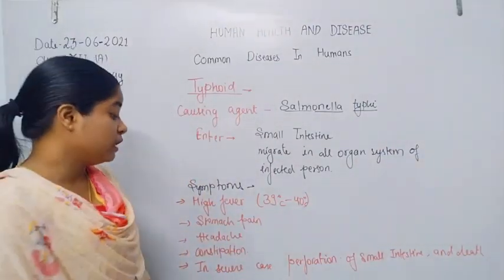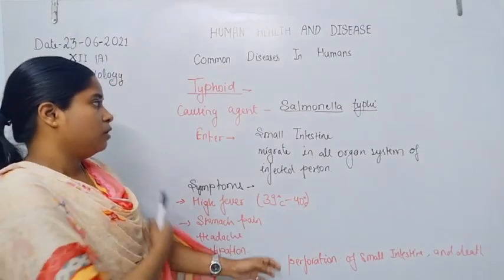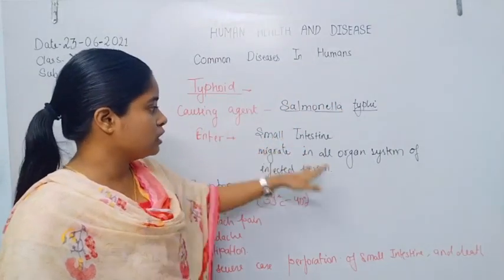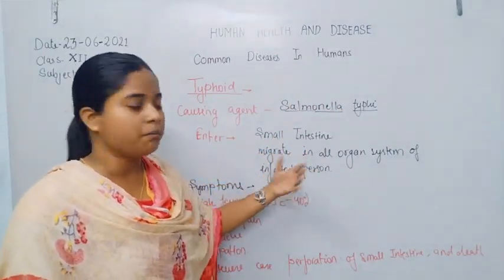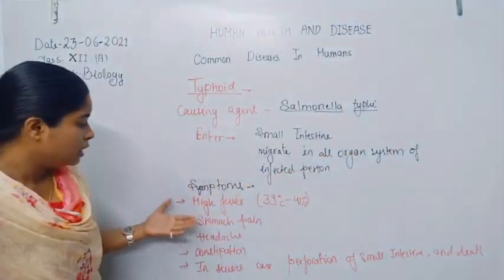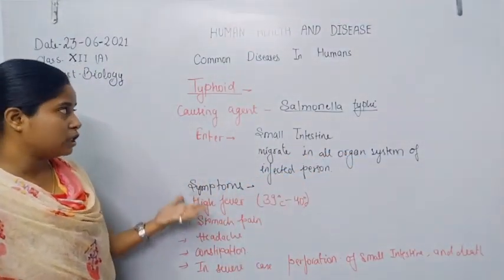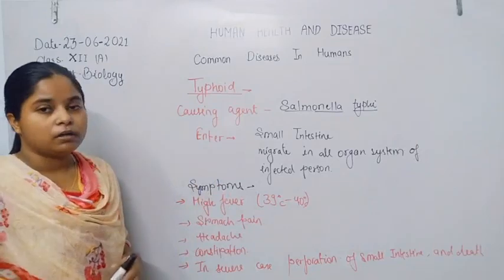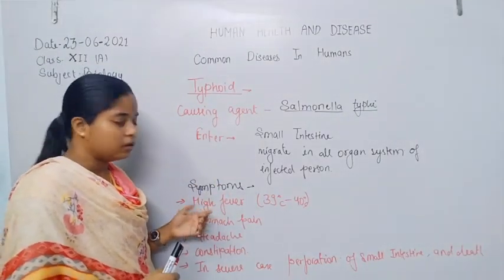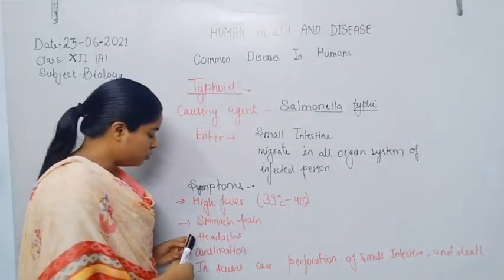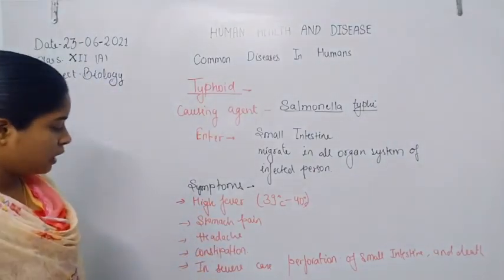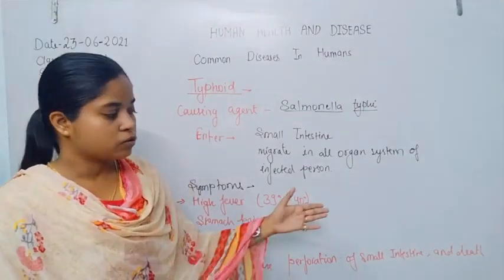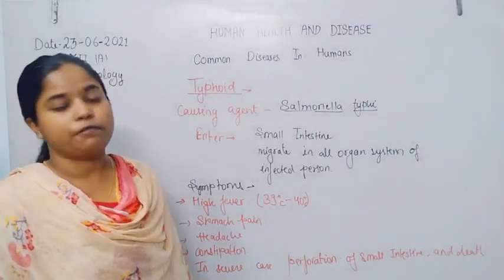So here is the complication that arises from the infection with Salmonella typhi, a bacteria which generally enters into the small intestine and then after migrates into the other organ systems of the body. The symptoms which arise after the infection are high temperature, that means high fever, stomach pain, headache, constipation, and in severe cases perforation of the small intestine takes place, and that also leads to the death of that infected person.